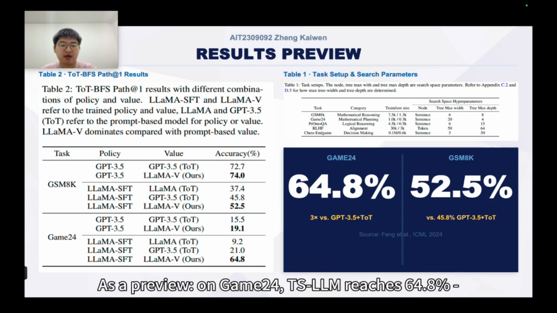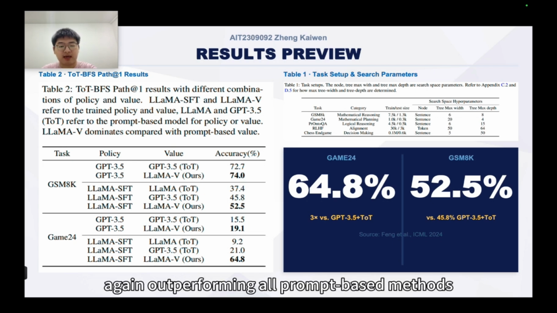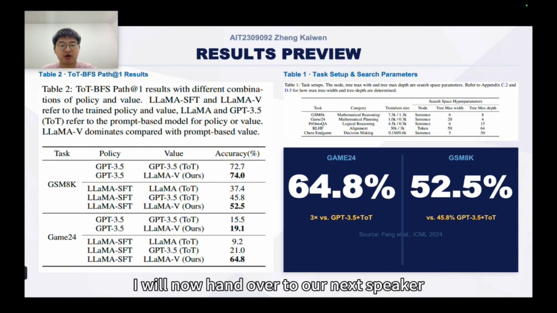As a preview, on Game 24, TS-LLM reaches 34.8%, 3 times the best GPT-3.5 baseline. On GSM8K, it achieves 52.5%, again outperforming all prompt-based methods. I will now hand over to our next speaker for the full results.